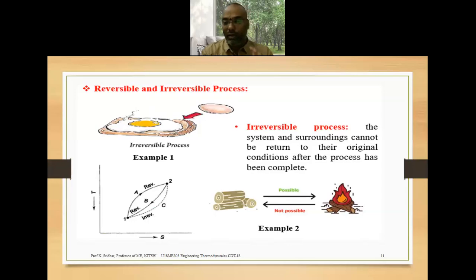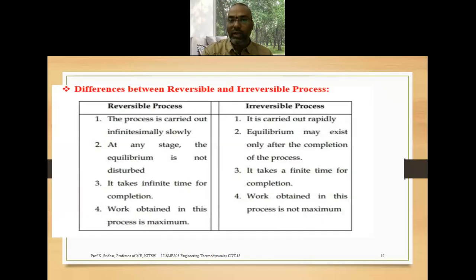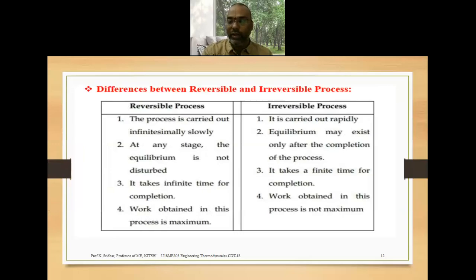That's why we follow the quasi-static process approach, which is slow and behaves like reversible conditions. So we are interested in the quasi-static process. And here I have listed some of the differences between the reversible process and the irreversible process. Just go through the differences. In the reversible process, the first one is that the process is carried out infinitesimally slowly. Just now I told you that the quasi-static process also takes place at a very slow rate. Exactly the reverse happens in the irreversible process, where it is carried out very rapidly.